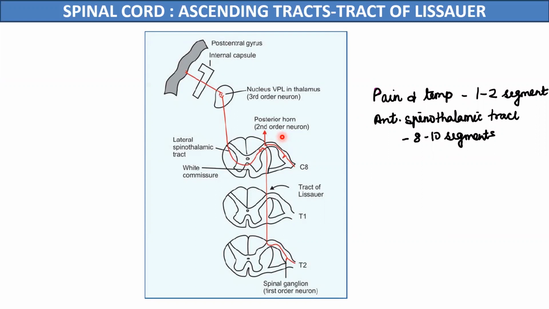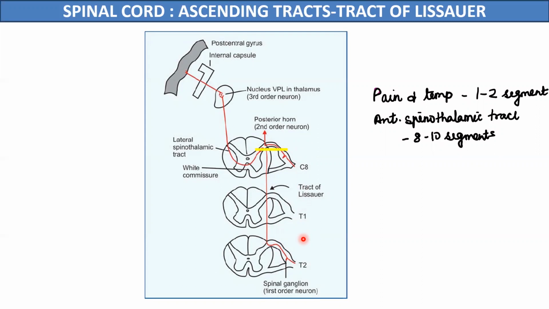The clinical importance of this dorsolateral tract of Lissauer is that, for example, if a lesion in the spinal cord occurs at the C8 level, the pain and temperature sensations will not be lost at the C8 level, but they will be lost at the T2 segment of the spinal cord, because these were actually the central processes of the unipolar neurons at the T2 segment. So the pain and temperature sensations are not lost at the site of lesion, but they will be lost about 1 to 2 segments below the level of the lesion.